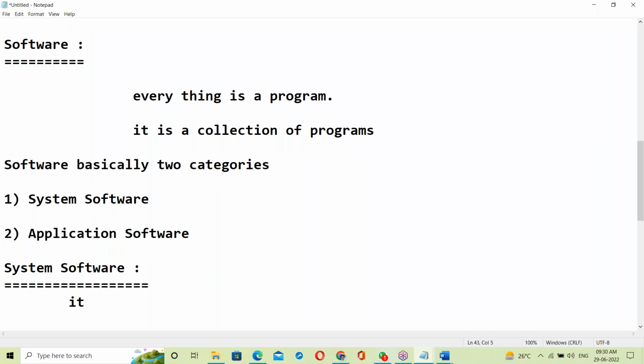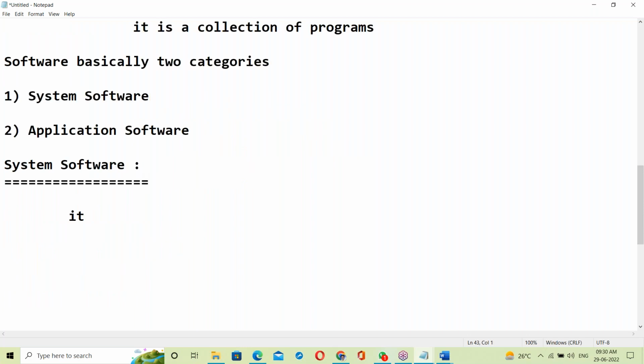System software interacts with the hardware components.